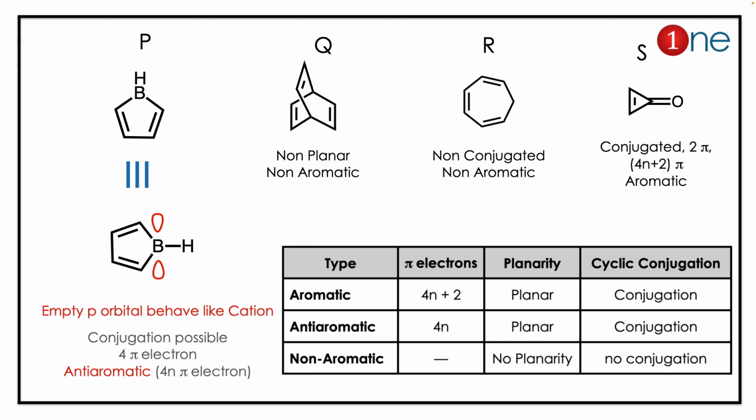Q is definitely non-planar because of the norbornane architecture, so it is non-aromatic. If you look, there is no conjugation, since it's an sp3 carbon in the middle. It is not planar, so non-aromatic.